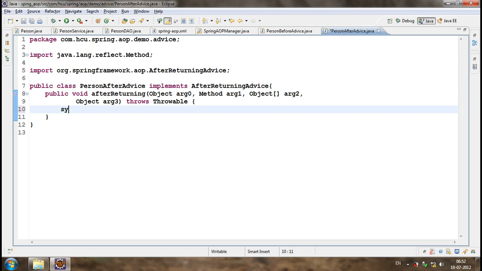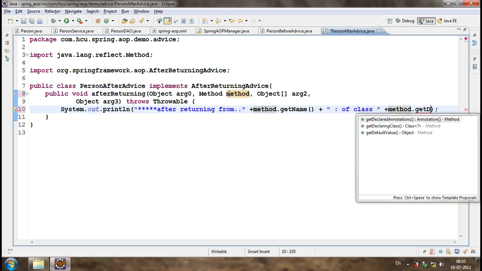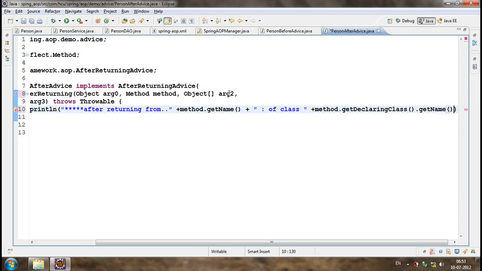Since it is after returning from the method, declaring class, method.